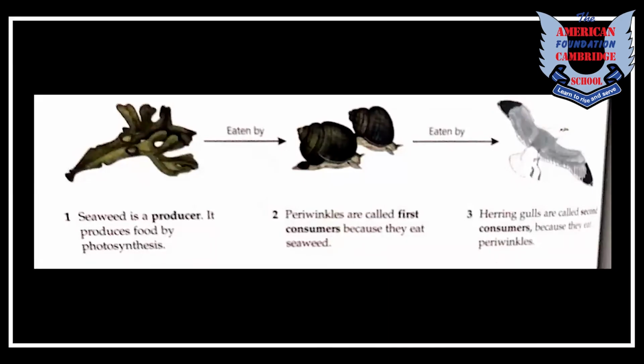Here you can see this in the picture. Energy passes along a food chain from producers to the consumers as one member of the chain eats the next. Seaweed is a producer. It is eaten up by the periwinkles, which is the first consumer, and which is then eaten up by herring gulls, which is the second consumer.